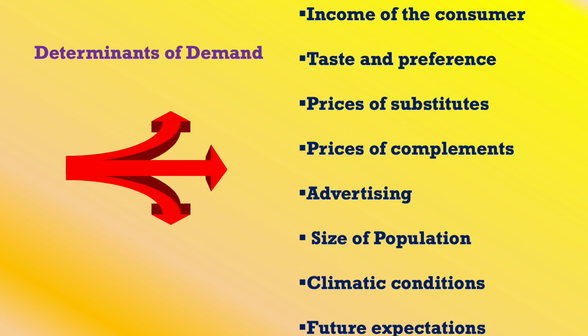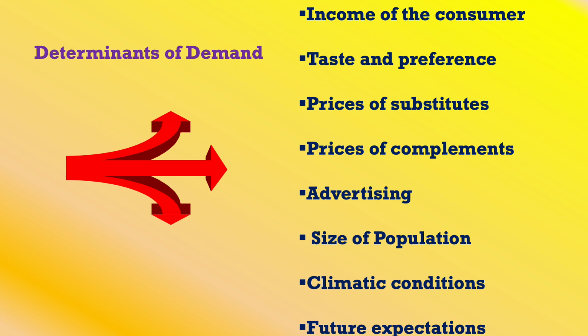Next is the taste and preference. As the taste and preference of the people changes, the demand also changes. We can find that at the age of 20, the person will be preferring to have a lot of fast food items. So the demand for fast food items increases.